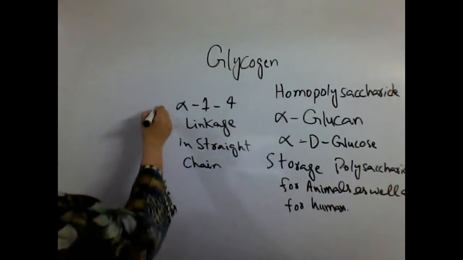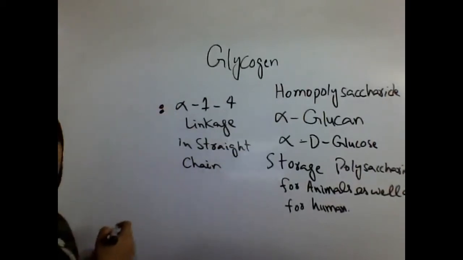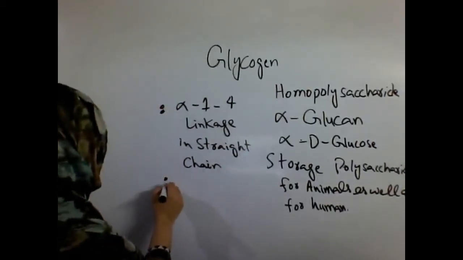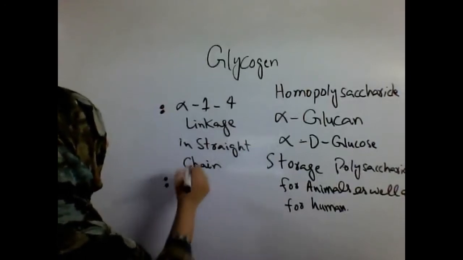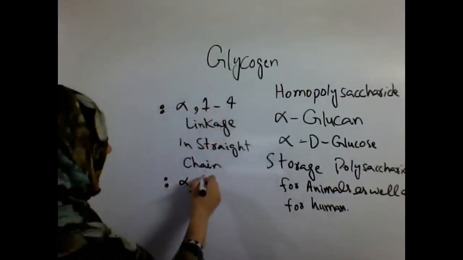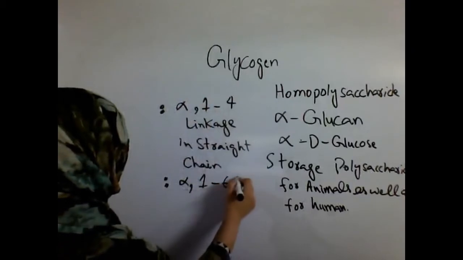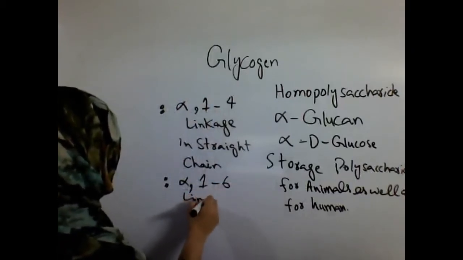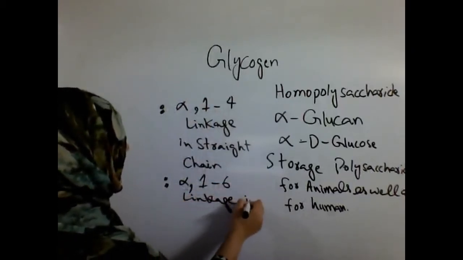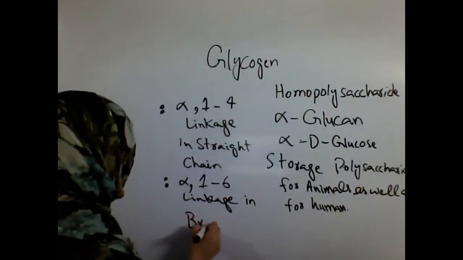It contains alpha 1,4 linkage in straight chain, and also it contains alpha 1,6 linkage in case of branched chain.